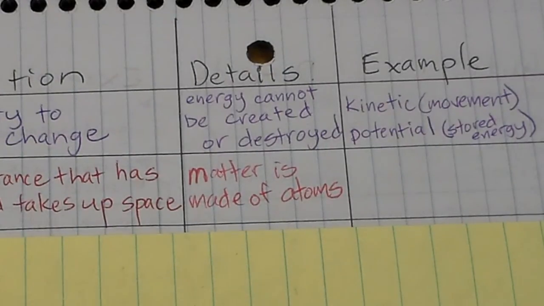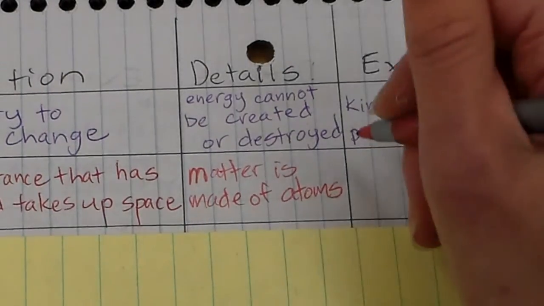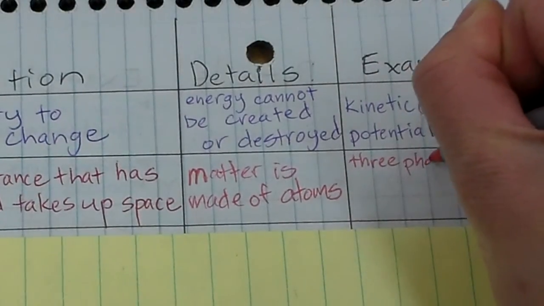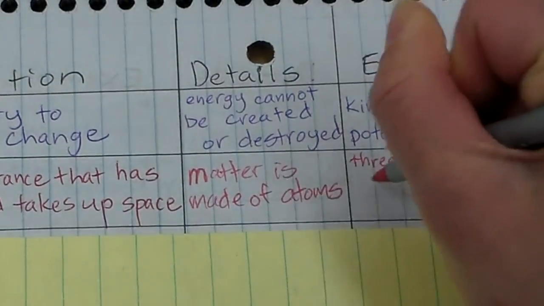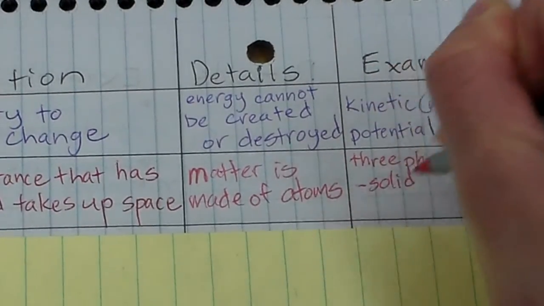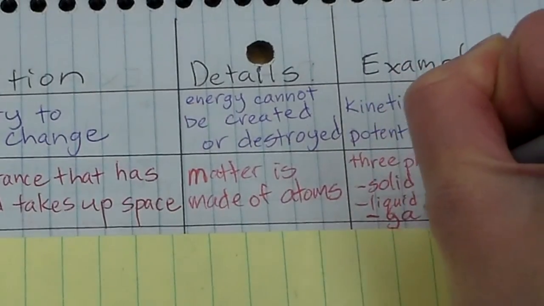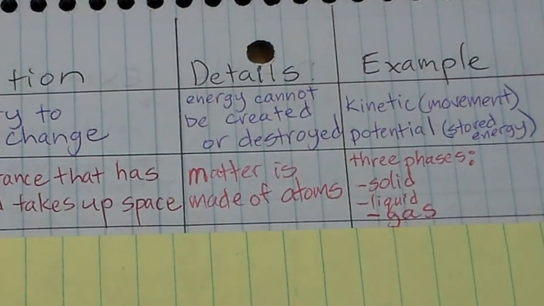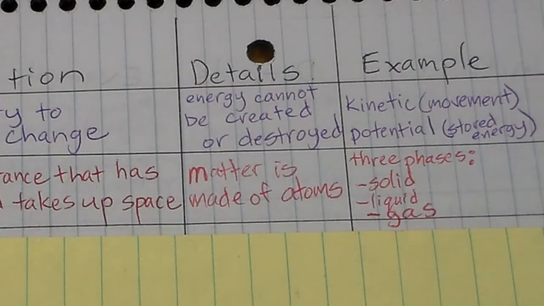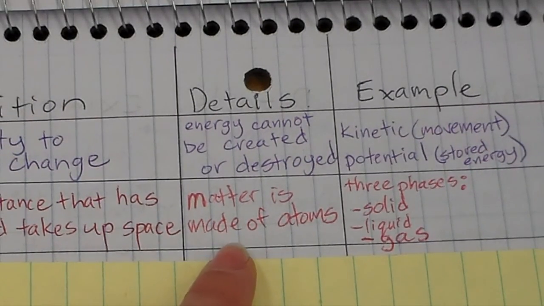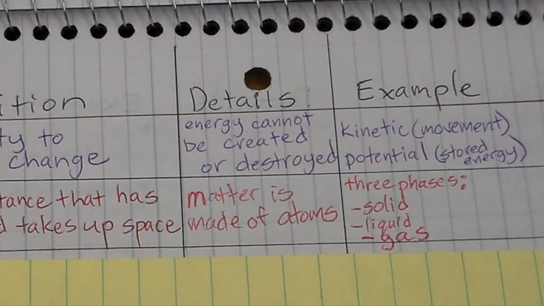So matter comes in 3 different types. And again, you've probably heard of this before. So there are 3 phases or 3 states of matter, called solid, liquid, and gas. So solid, liquid, and gas, you've probably heard of that before. Those are the states or the phases of matter. And the thing they all have in common is they're made of atoms, and a nice general word that we like to use is we just say matter.